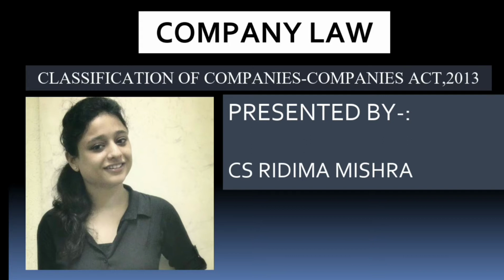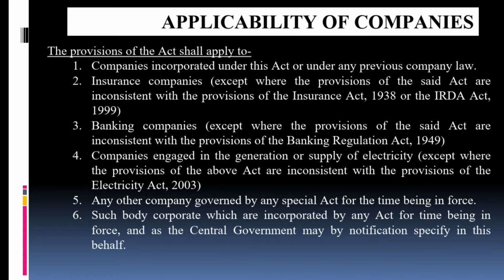So, the classification of the companies under the Companies Act. First of all, we'll learn that the provisions of the Act shall apply to the companies which are incorporated under this Act, meaning the companies incorporated under the Companies Act 2013. Second, the insurance companies which are registered under the IRDA Act 1999 and the Insurance Act 1938. Third come the banking companies, which come under the Banking Regulation Act 1949.